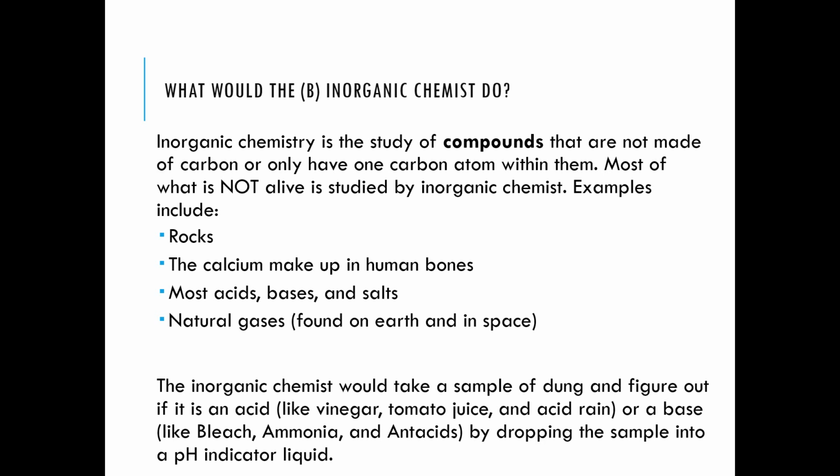It has a range from 0 to 14, with 0 being the strongest acid, 14 being the strongest base, and 7 being neutral. So the water we drink and use is very near to the neutral value. The inorganic chemist would drop the sample into the pH indicator liquid, and he would test if the sample is an acid or a base.